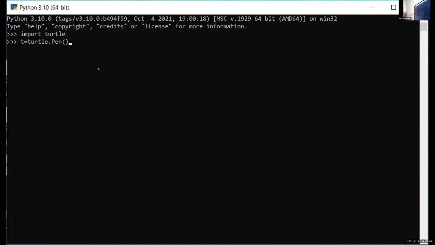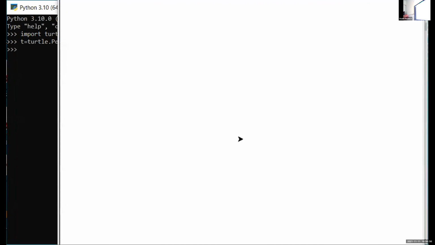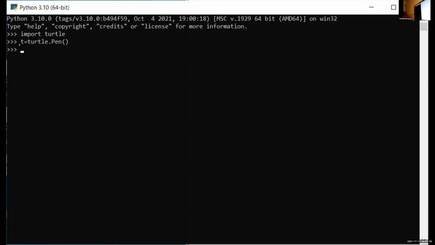Okay, Ananda, now press enter key. You just type t dot forward. Specify a distance that you want. Okay, press enter. Show us the other screen.